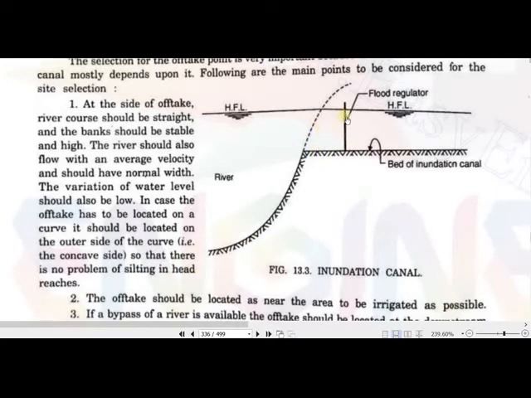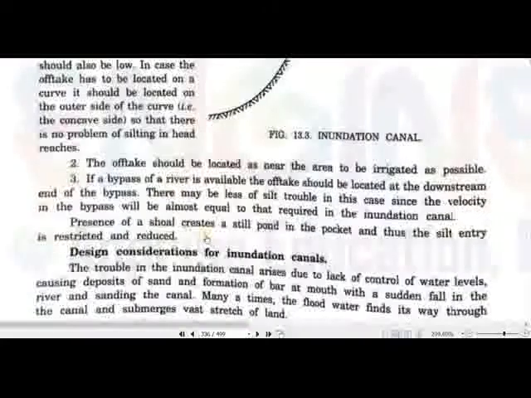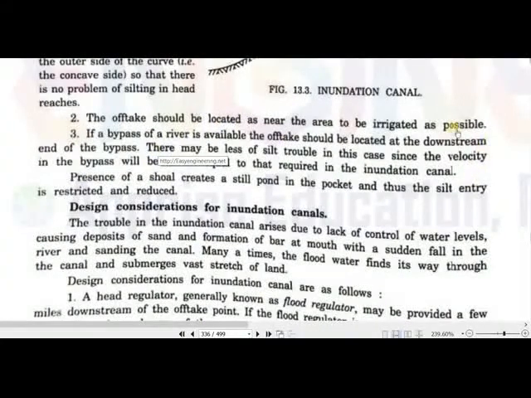If there is silt in the head reaches of this inundation canal, that silt will also create some problems. The second condition is that the off-take should be located as near as possible to the area to be irrigated. If a bypass of a river is available, then the off-take should be located at the downstream end of the bypass, so that there may be less silt trouble, since the velocity in the bypass will almost equal that required in the inundation canal. The velocity in the bypass channel will also equal the velocity in the inundation canal.